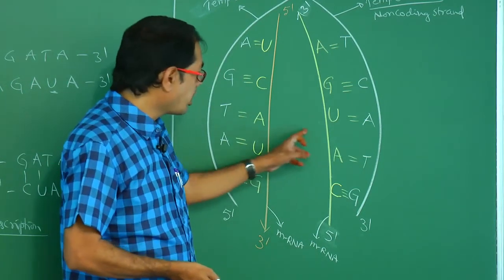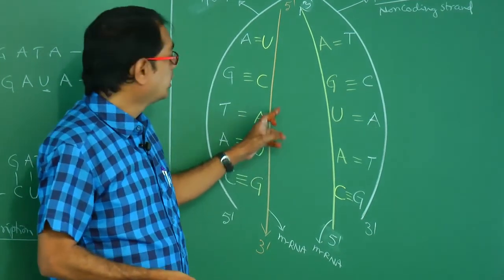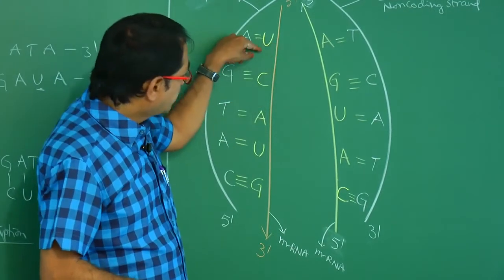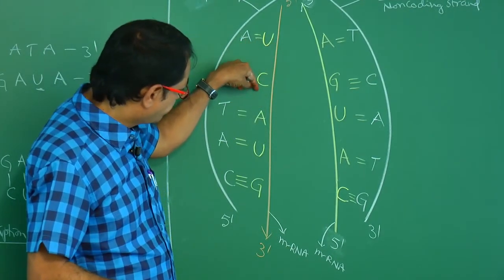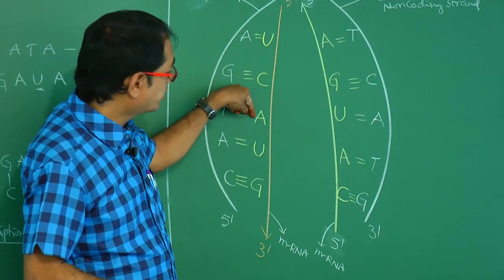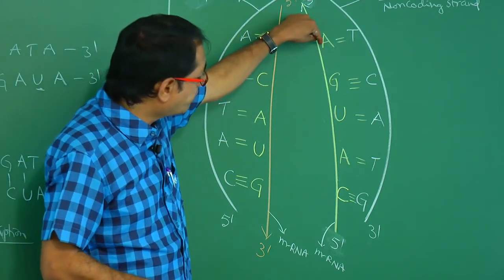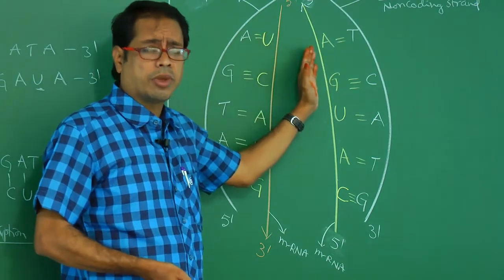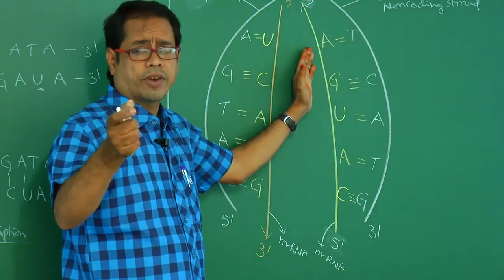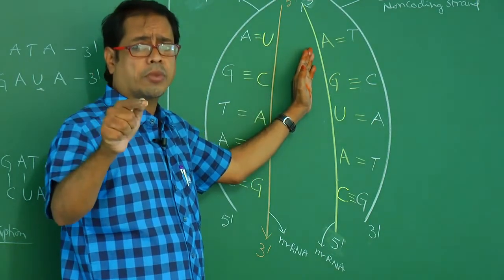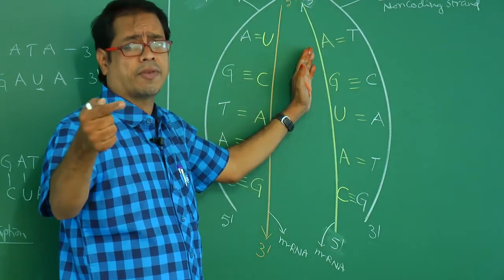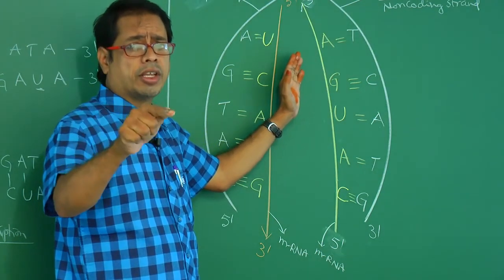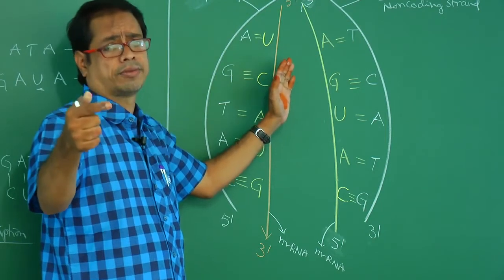If you observe these two mRNAs, what do we observe? The sequence of nitrogen bases is different from the sequence in this mRNA. Sequences are different means codons are different. If codons are different, amino acids are different. Amino acids different means proteins are different.